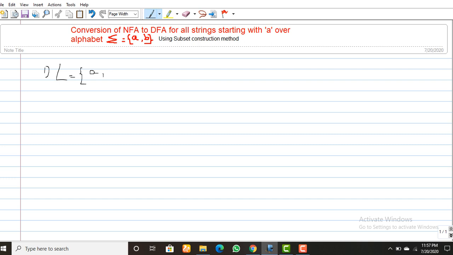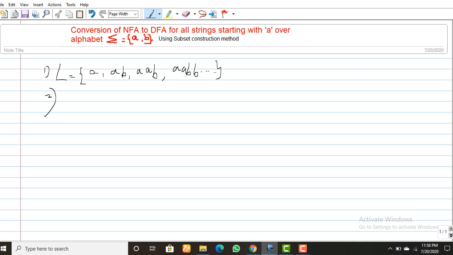A is included here, then A, B. I won't bother about the rest of the string. Your strings should start with A, that's what matters. So A, B, B. So this is also an infinite set. This is the first step over.